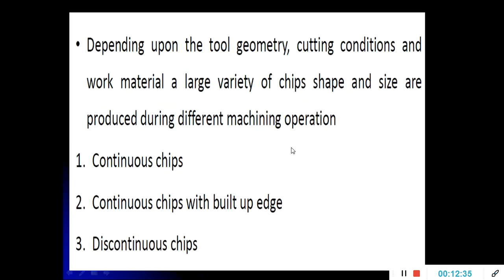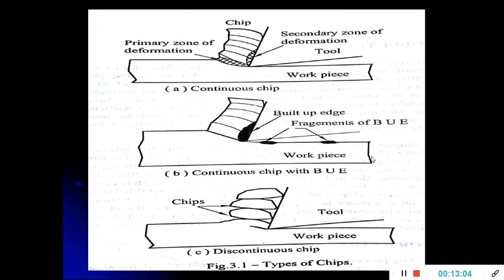Now depending upon the tool geometry, cutting conditions, and work material, the chips are divided into 3 types: continuous chips, continuous chips with a built-up edge, and discontinuous chips. Many times this question is asked: explain the different types of chips formed in orthogonal cutting. So there are 3 important types of chips formed in orthogonal cutting: continuous chip, continuous chip with a built-up edge, and discontinuous chip.